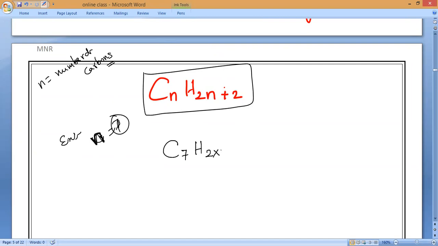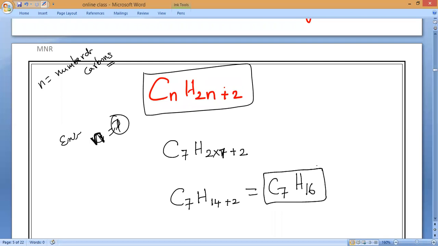C7H2n, n means what again? 7 plus 2. So what will come? C7H(14+2), which is equal to C7H16. How much, guys? 16. So that is the formula, how it will turn.